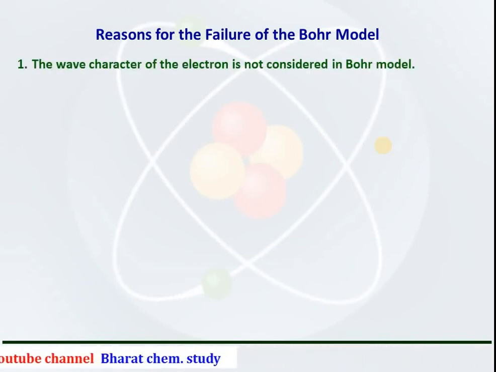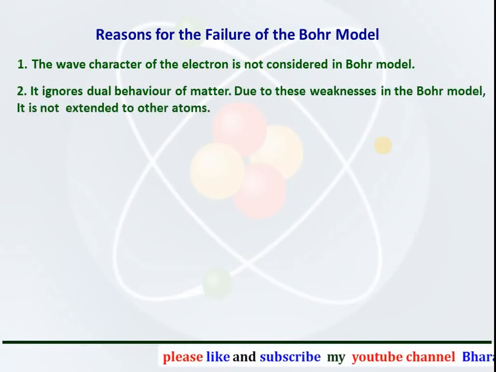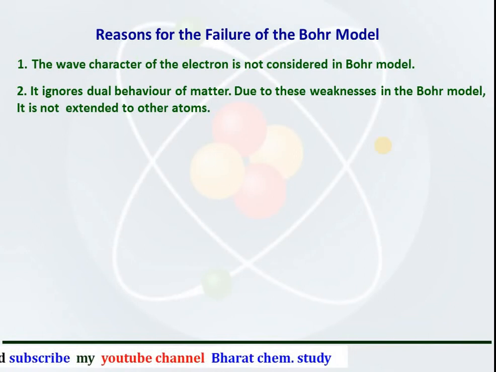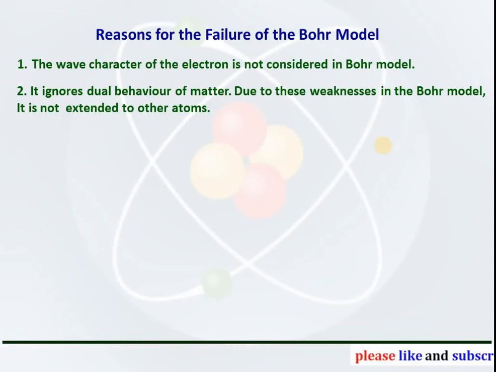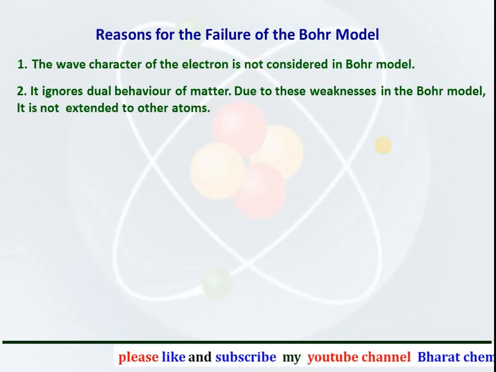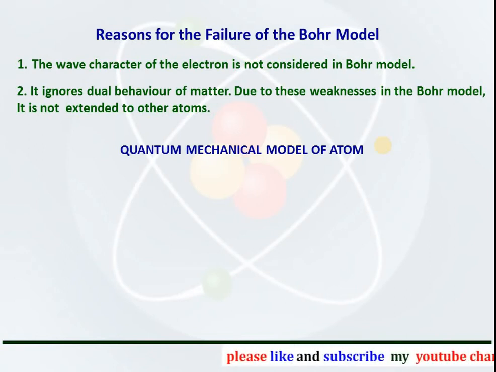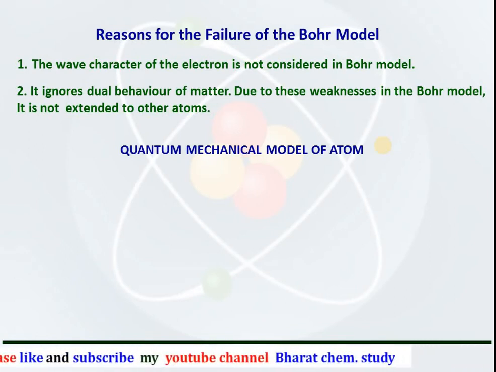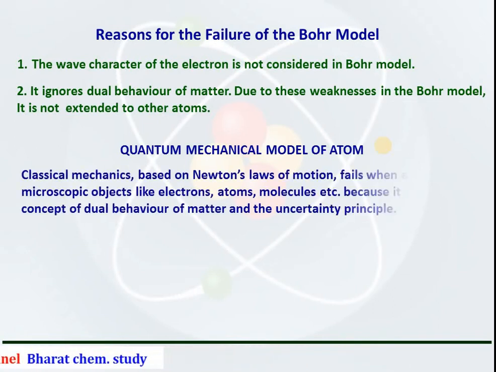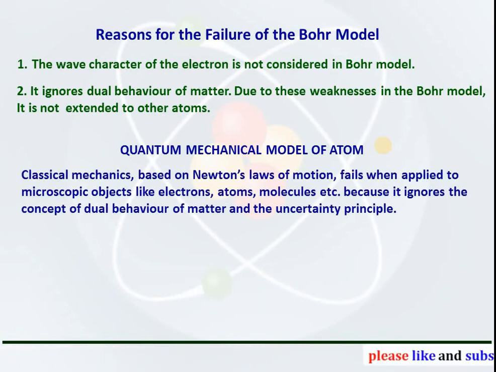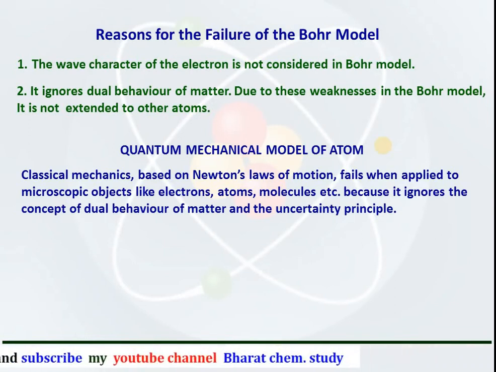First, the wave character of electron is not considered in the Bohr model. Second point, it ignores the dual behavior of matter. Due to these weaknesses in the Bohr model, it is not extended to other atoms. Now, to overcome the Bohr model and to take into consideration the wave character of electron, the quantum mechanical model of atom will be given. Classical mechanics based upon Newton's law of motion fails when applied to microscopic particles